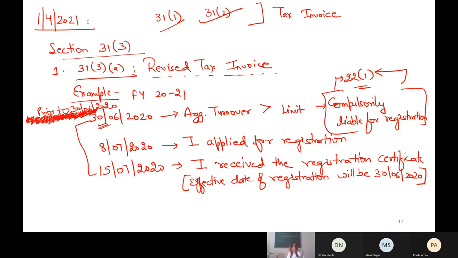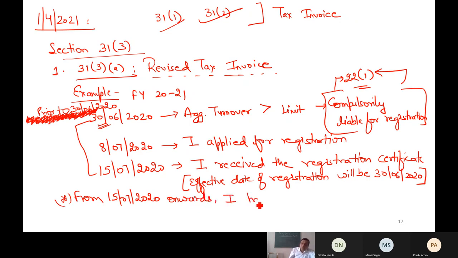But on 15th July, I can proudly say that I am a registered person. If I am capable of proudly saying that I am a registered person, then I have to proudly follow the rules of a registered person also. So from 15th July 20 onwards, I cannot issue any revised invoice.